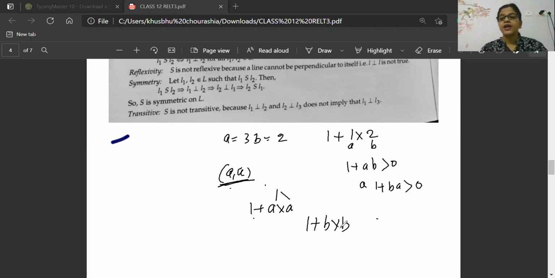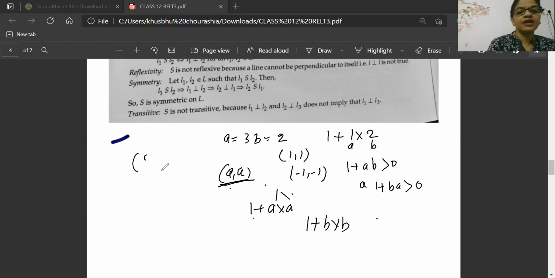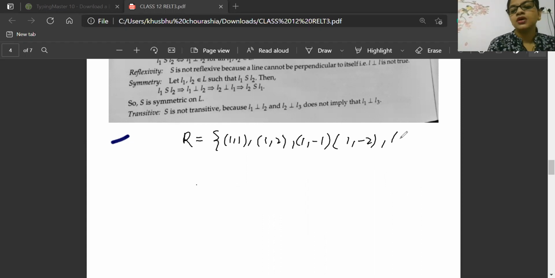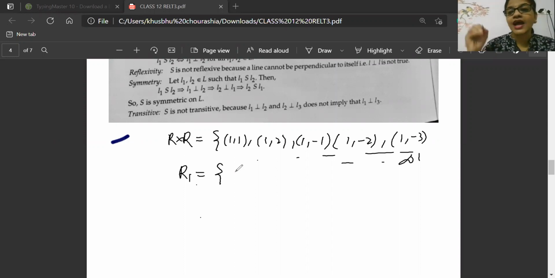And whenever you are taking the same elements from the real numbers, you are taking sets like (1, 1), (1, -1). Real numbers will have this set. One time I have to tell you from the beginning: the real numbers will have sets like (1, 1), (1, 2), (1, -1), (1, -2), (1, -3). All these sets, an infinite number of elements, are present in the R cross R Cartesian product. Yes or no? But our relation is telling us we can take only those which satisfy 1 plus ab